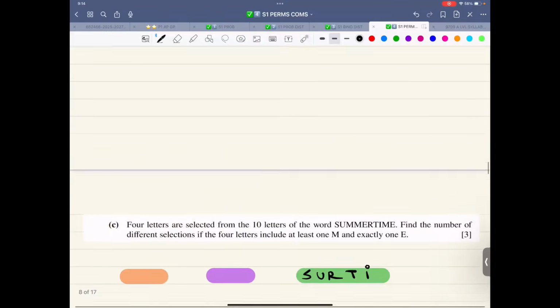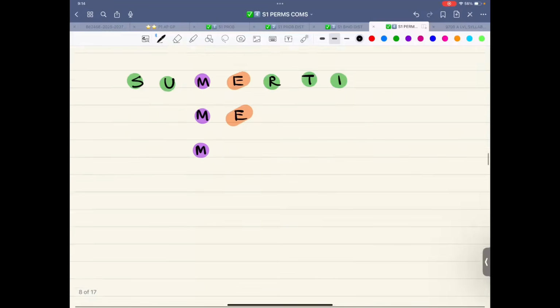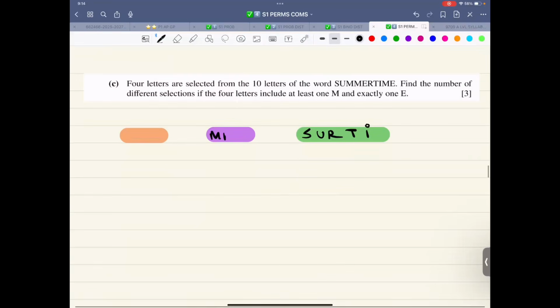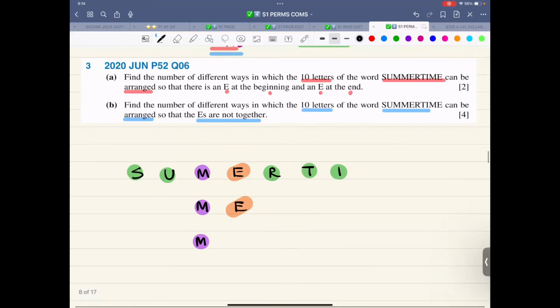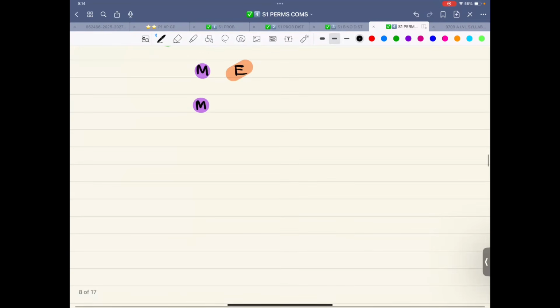This is this thing, and then we have 3 M's and 2 E's. So there are 3 M's and then there are 2 E's, and I can do it in any order. Now it says find the number of different arrangements with E at the beginning and E at the end. So part 1, E at the beginning, E at the end.